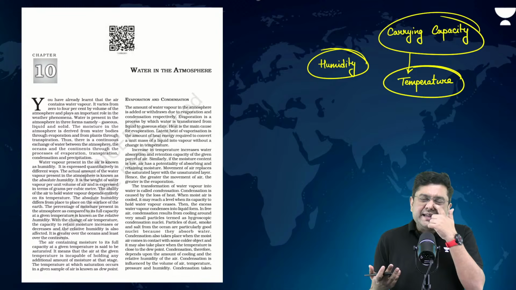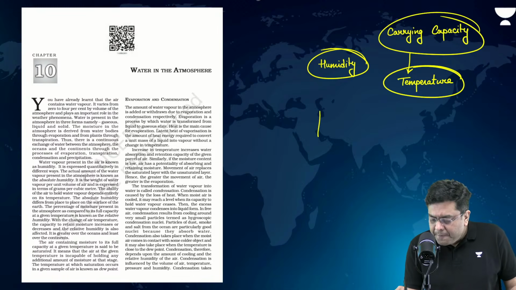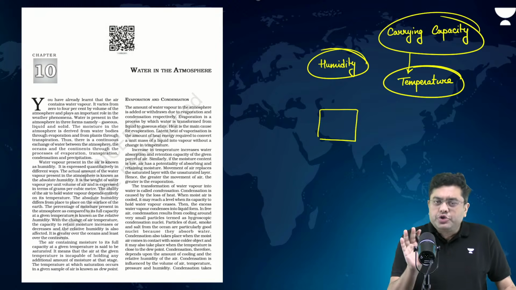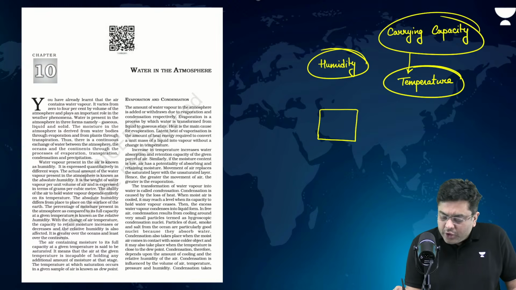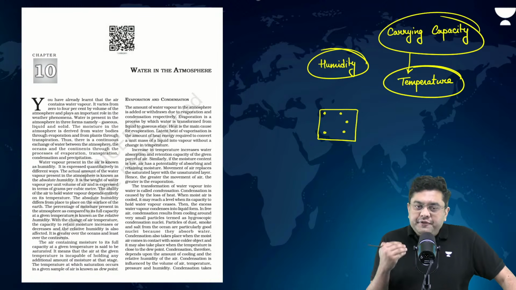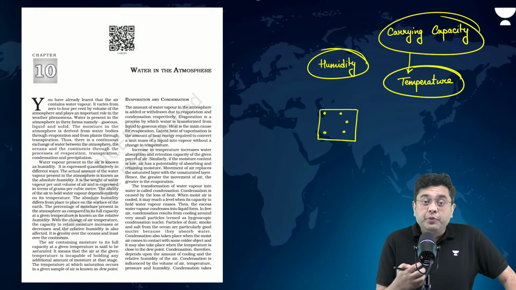So, how do we understand the concept of carrying capacity in brief? Just draw a parcel of air. In that, draw the air particles, the gaseous particles. Now, if the temperature is high enough, the particles will have a very high level of energy.